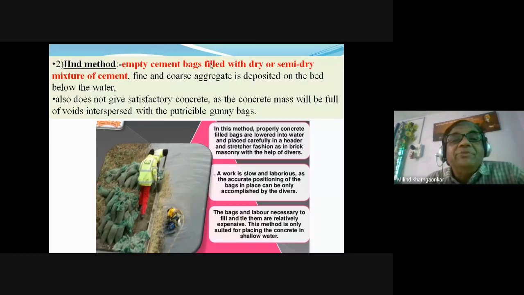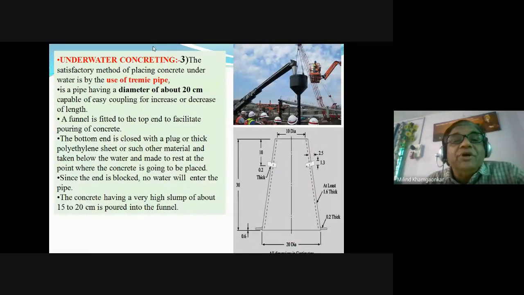Second method is empty cement bags filled with dry or semi-dry mixture of the cement, fine and the coarse aggregate, that is depositing. Second method. Third method is with the help of the Tremie pipe. Okay, number of times this is asked in exam, using the Tremie pipe. So you should be ready with all these things.